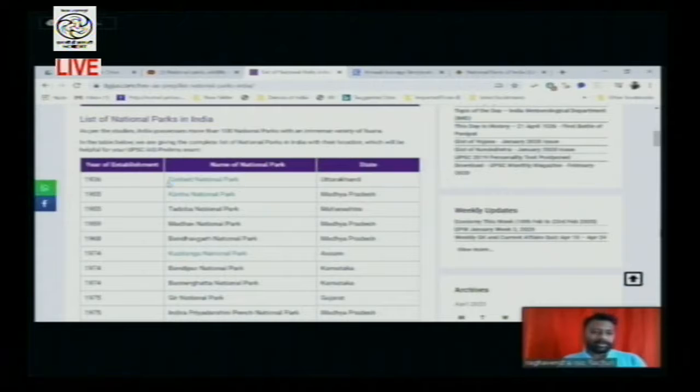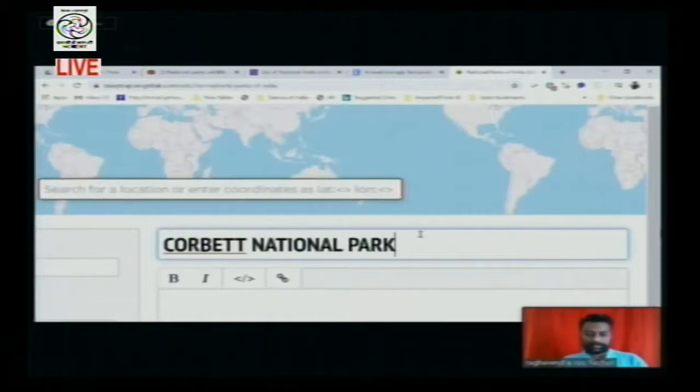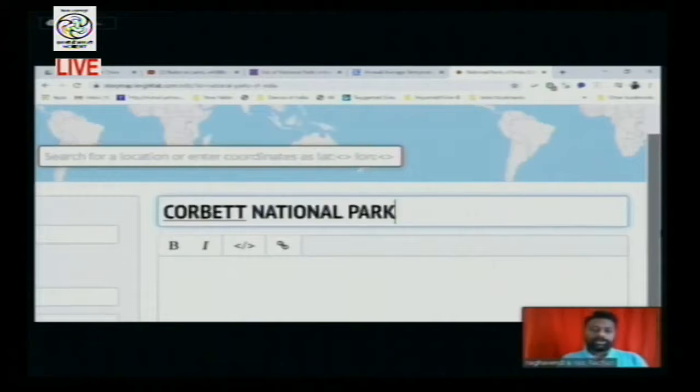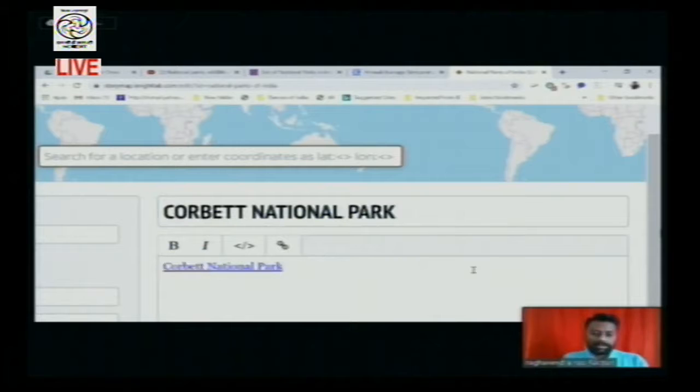We are going to copy this and paste it as the headline. This is Jim Corbett National Park, which is located in Uttarakhand. Here you need to give some information regarding that, and you can also give a little explanation as an introduction to the Corbett National Park.